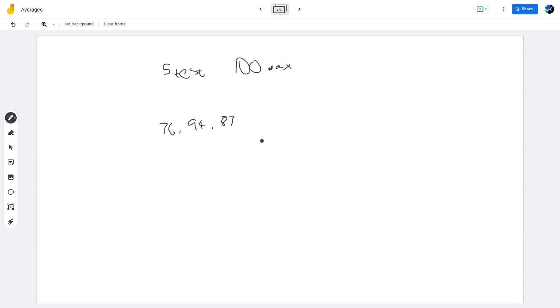Okay. So our other 2 tests are going to be x and y, okay? And she wants to average 81. So what is the lowest score she could earn on one of these, right? What is the lowest score? And let's just say x is greater than y. It doesn't matter, right? Let's just say x is the bigger one. And so we're trying to minimize y, basically. We're trying to make that as small as possible, right?